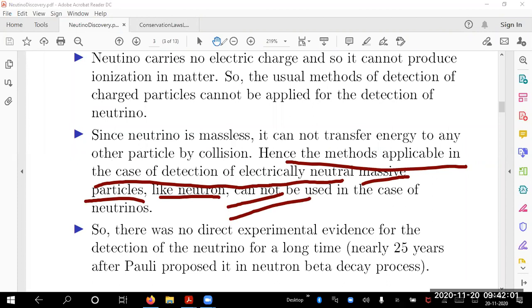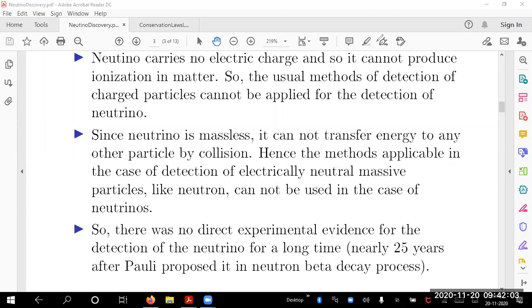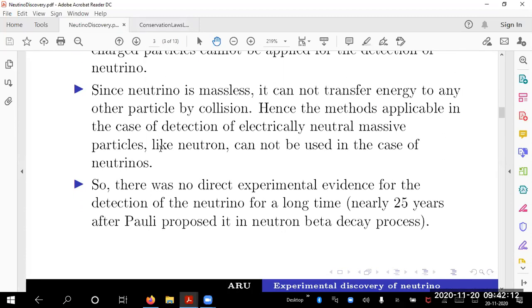We have two difficulties here. It is chargeless, it is massless. So how do we detect it is the biggest problem for us. There is no experimental evidence for the detection of the neutrino, even 25 years after it was proposed by Pauli, because conservation laws should hold.